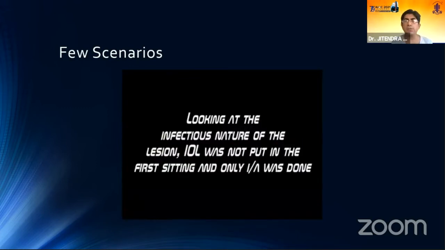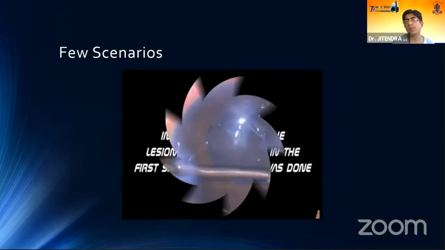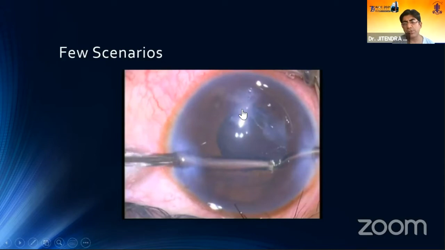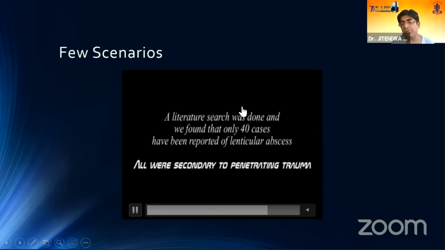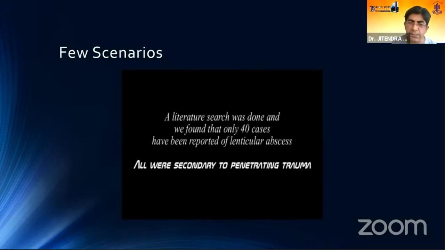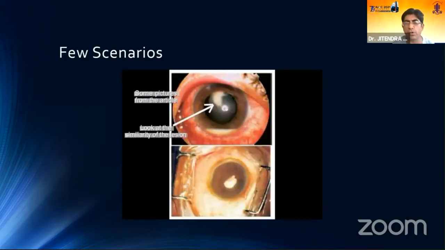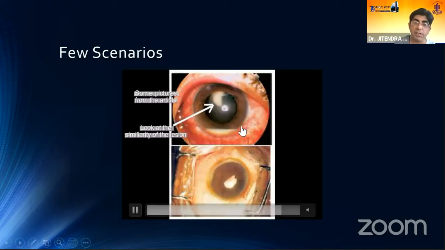This is about the fact that IOL was not put in the first sitting, and the rest all, I would just be showing some. So we found that almost 40 cases have been reported, and this was already reported from Arvind Eye Hospital as traumatic lenticular abscess. In this series itself they have reported 17 patients, and most of them had a very similar picture to what we saw, very similar to our lesion, together with the hypopyon.